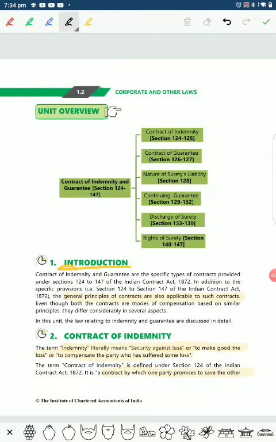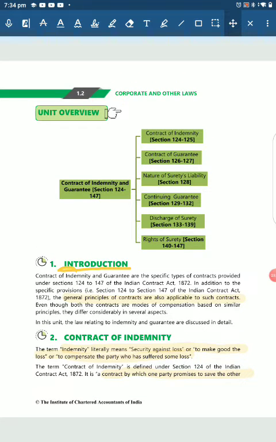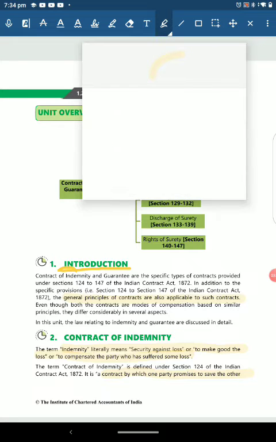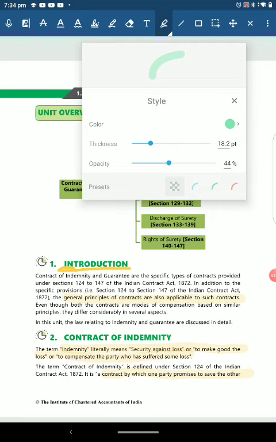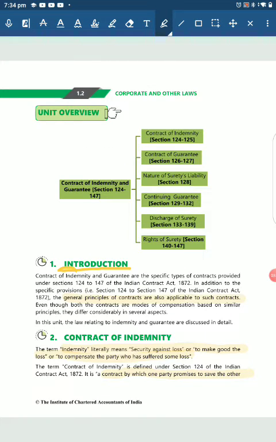Okay, let's move on. I'll take the highlighter. Green, I like green. So what are we studying about? The section numbers are very important. The contract of indemnity starts with section 124 and section 125, and it ends with section 140 to section 147. Okay, so let's start.